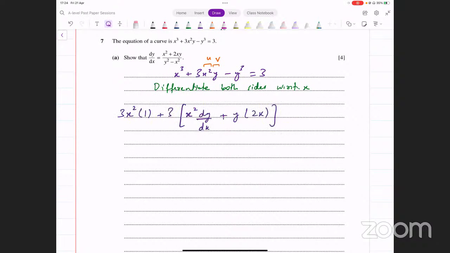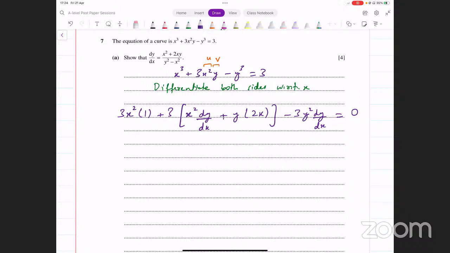Then you have minus y cube. Again, apply the power rule. 3 gets multiplied. You subtract 1 from the power, so you have y square here. And then you have to multiply with the derivative of the base of the power. Y का derivative क्या है? dy over dx. You also have to multiply by that. And now on the right side, you have 3. What's the derivative of 3? The derivative of 3 is 0. यहाँ पे हमारे पास 0 आ जाएगा.